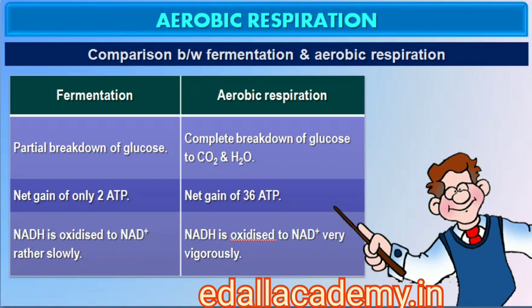Fermentation accounts for only a partial breakdown of glucose, whereas in aerobic respiration it is completely degraded to CO2 and H2O. In fermentation there is a net gain of only 2 molecules of ATP for each molecule of glucose degraded to pyruvic acid, whereas many more molecules of ATP are generated under aerobic conditions. NADH is oxidized to NAD+ rather slowly in fermentation, however the reaction is very vigorous in case of aerobic respiration.